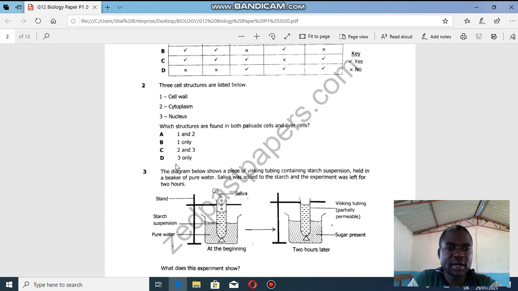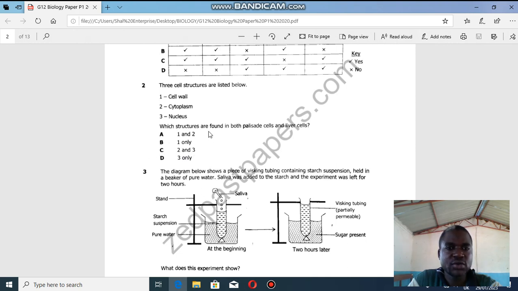So the question now, which structures are found both in palisade cell and liver cells? The cytoplasm is present and the nucleus is present in both plant and animal cell. So the best answer here is 2 and 3. 2 and 3, which letters 2 and 3? 2 and 3, this is the C. So the answer here is C.